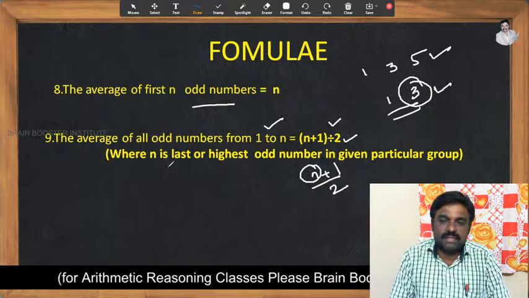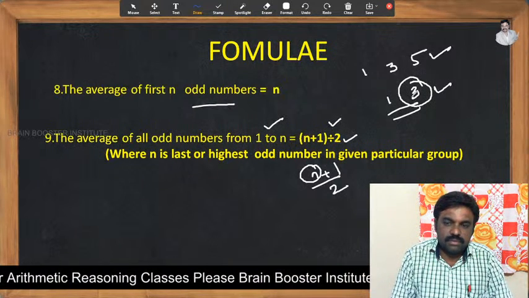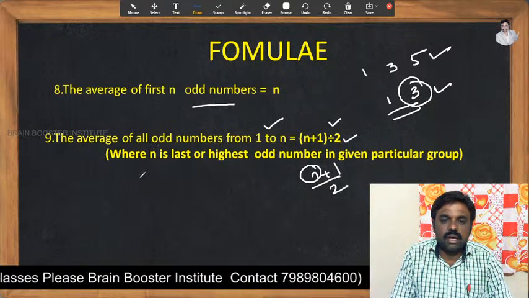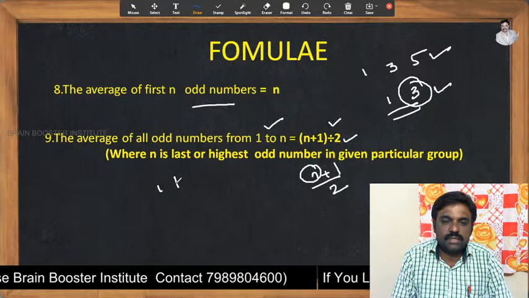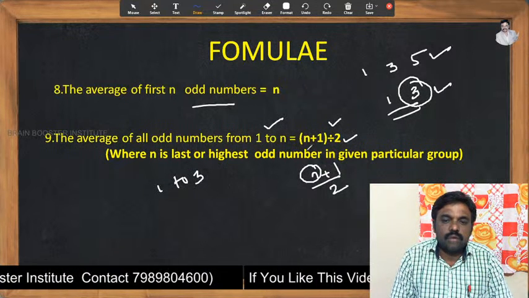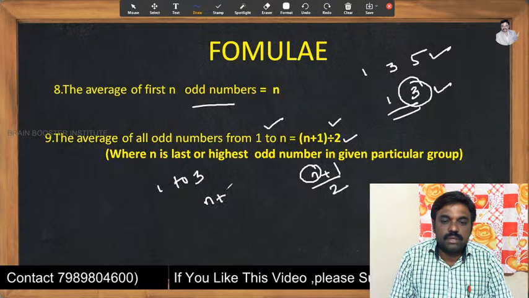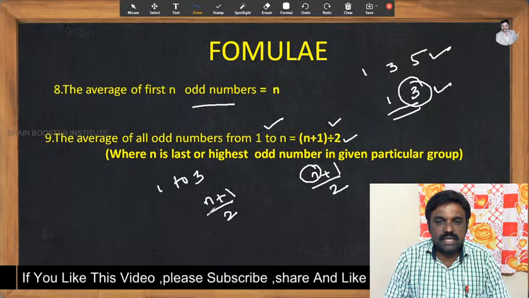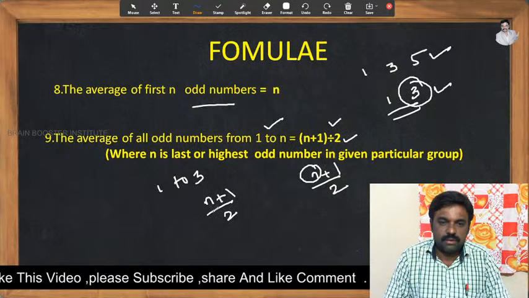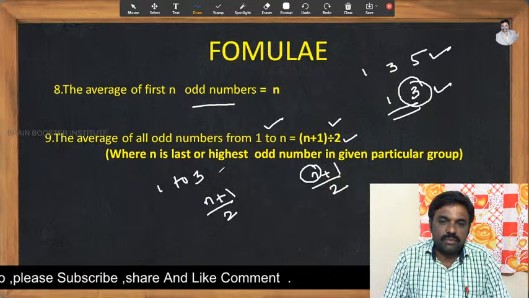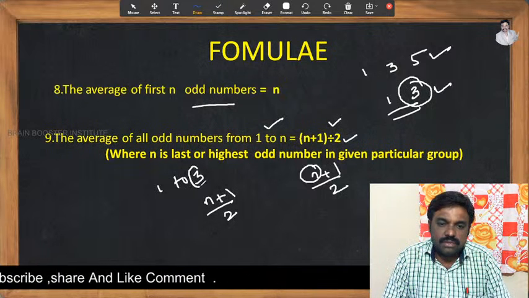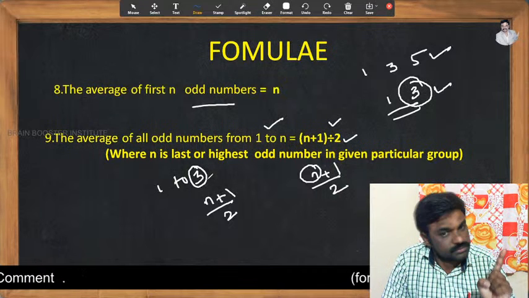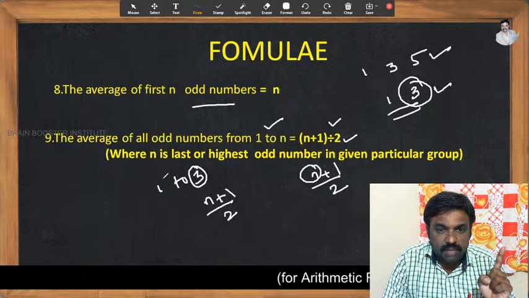For example, let us take the shortest form. The average of all odd numbers from 1 to 3. Now the formula is (n plus 1) by 2. When you get confused, see what the exact value of n should be. The largest odd number, n must be the last odd number of the particular group.